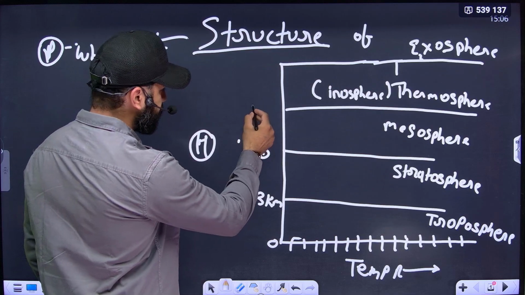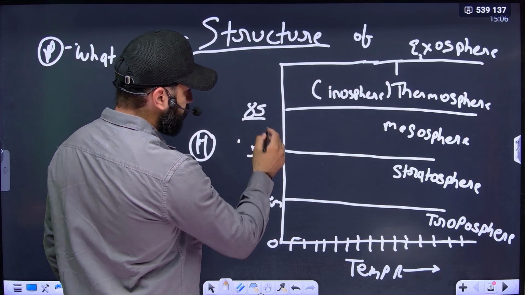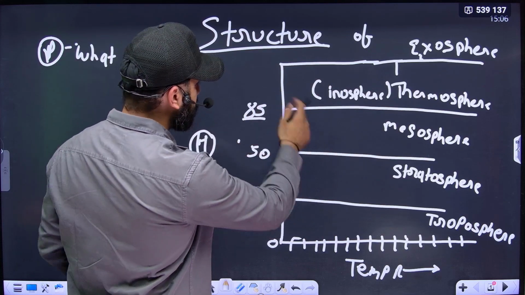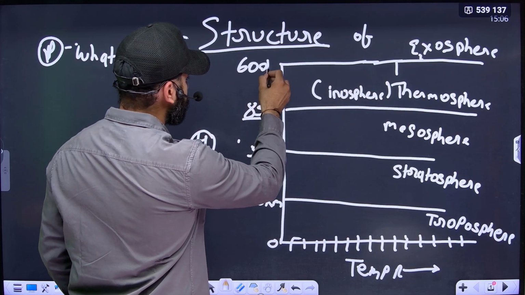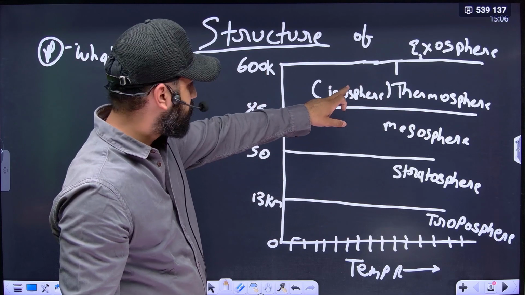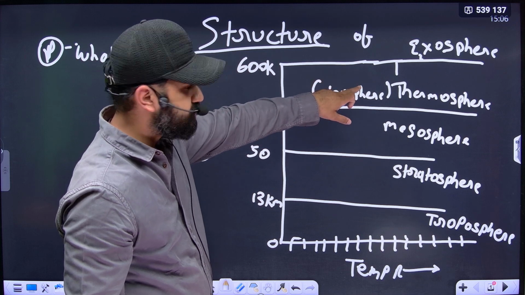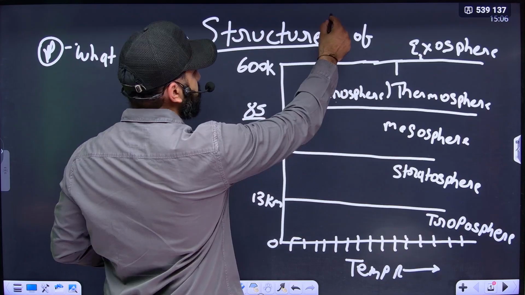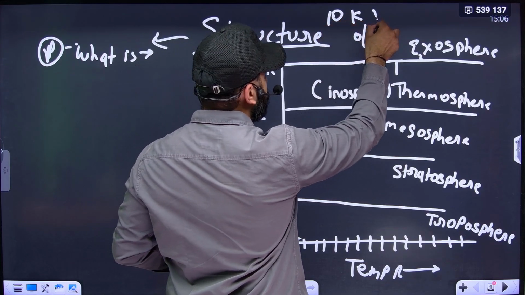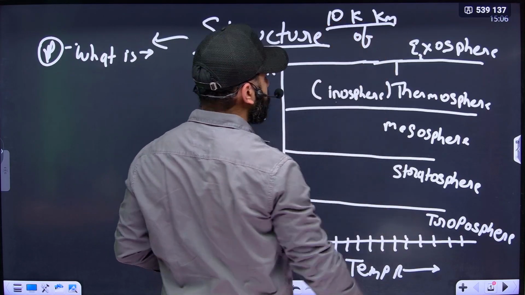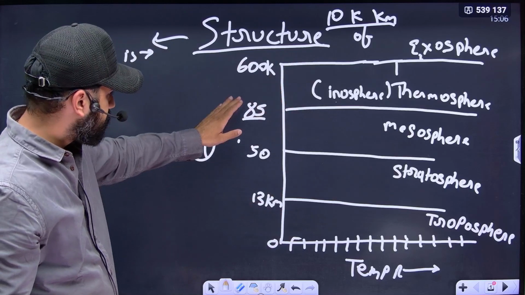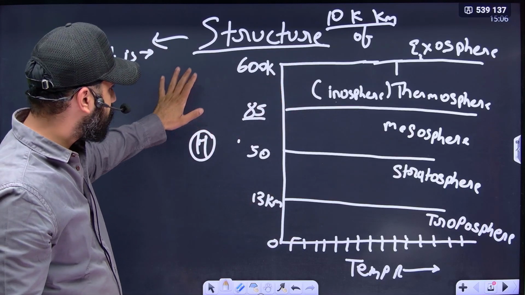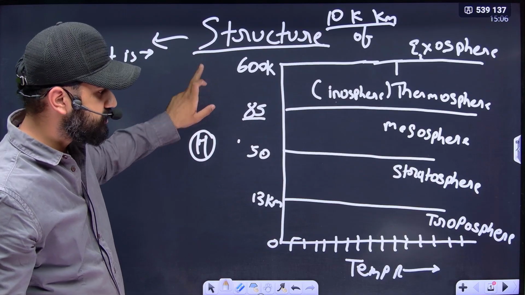Above 50 up to 85 kilometer is the range of mesosphere. Above it, up to 600 kilometer, is the thermosphere, also known as ionosphere. And exosphere has a range of 10,000 kilometer. This is the broad picture regarding the structure of atmosphere.